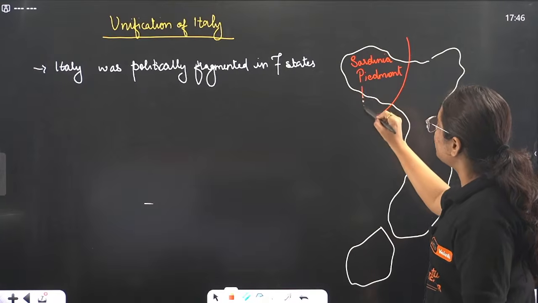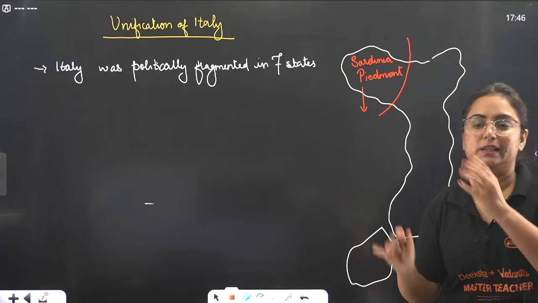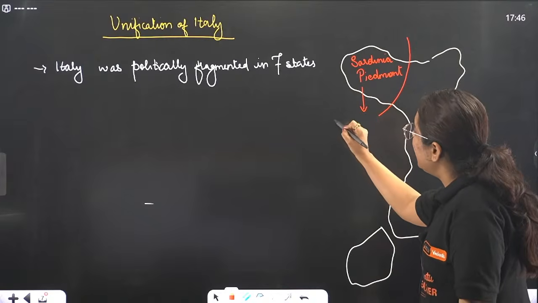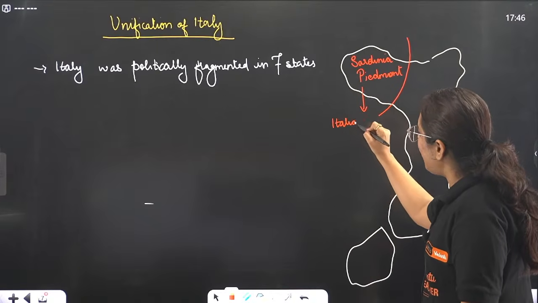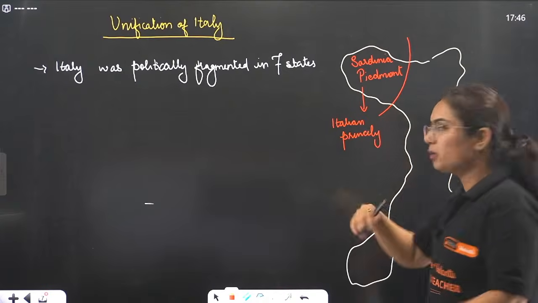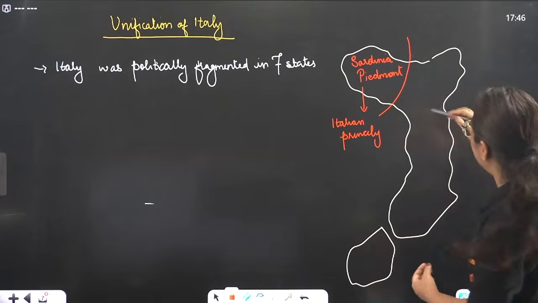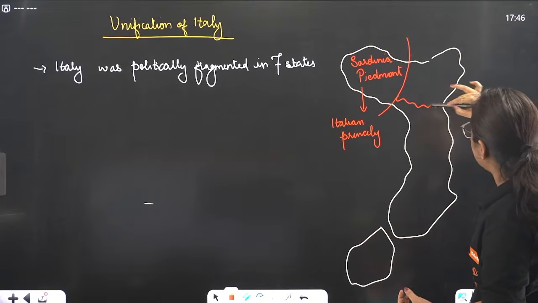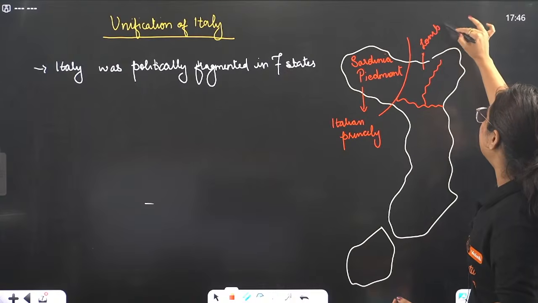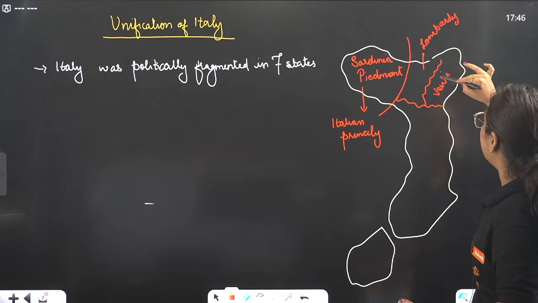This was ruled by the Italian princely houses, the only Italian rulers in the entire Italy region. This particular part was referred to as Lombardy, and this one as Venetia.